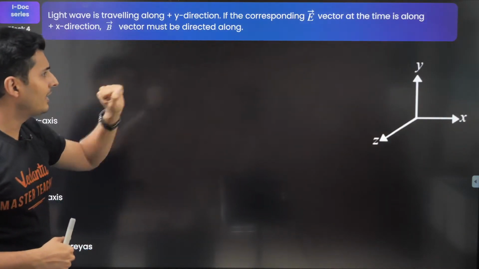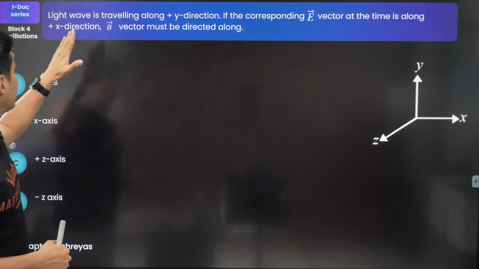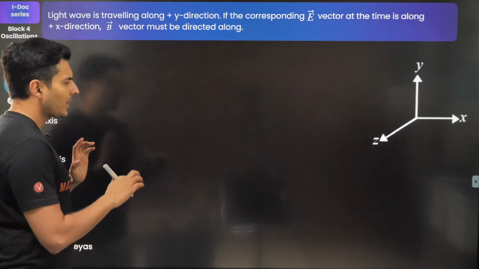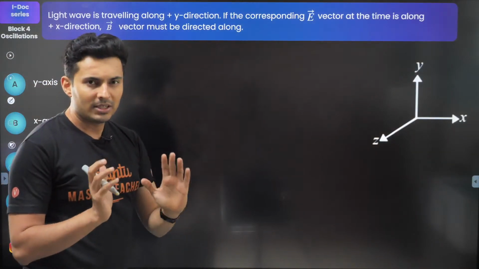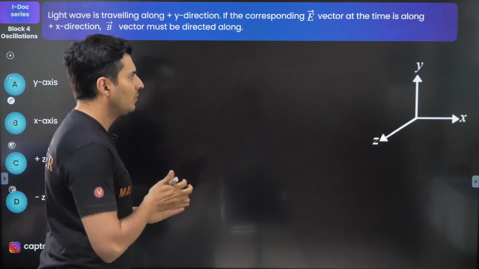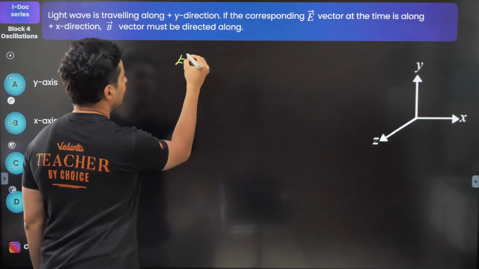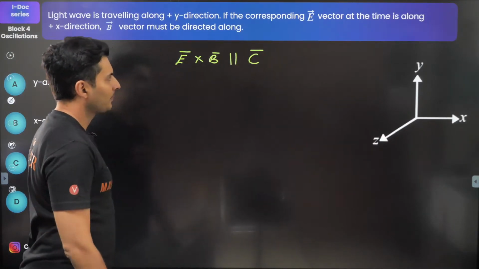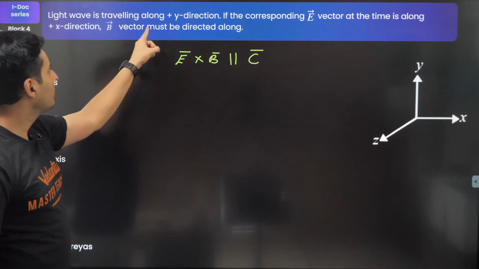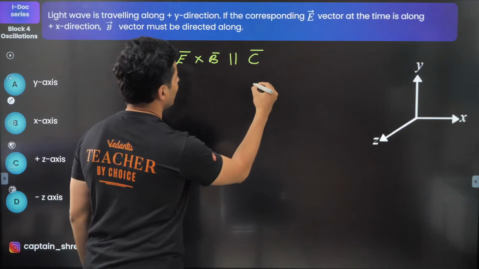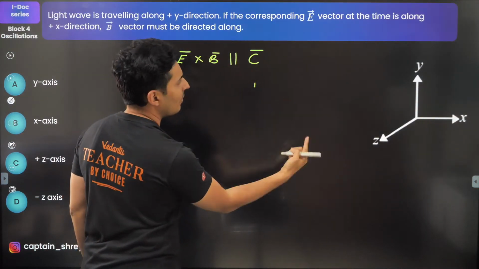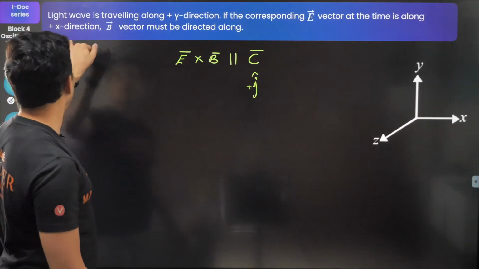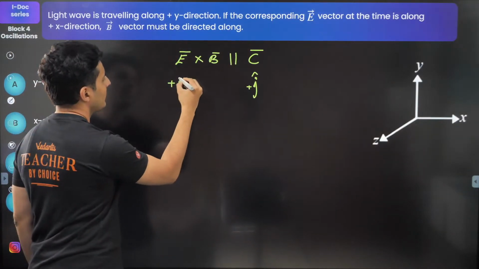Wave is traveling in Y direction. Electric field is along X direction. Magnetic field will be along which direction? Interesting. Now there is a standard formula which will give you the direction of all the three things, and that is electric field cross magnetic field is parallel to the velocity of light. According to the question, velocity of the wave is along y-axis. Y means j cap, so plus j cap. Electric field is along x direction, so that means this is plus i cap.